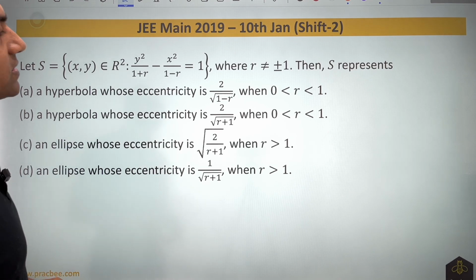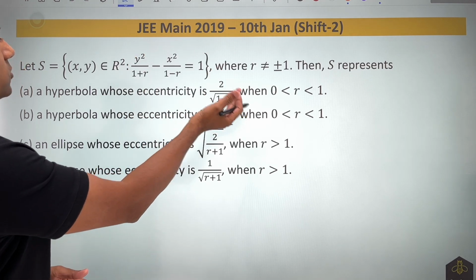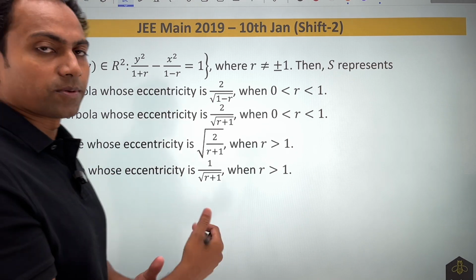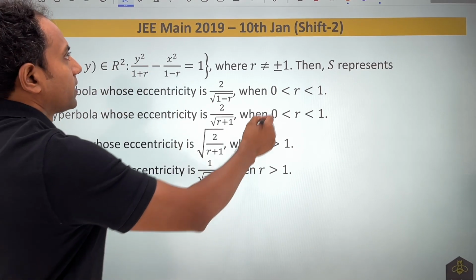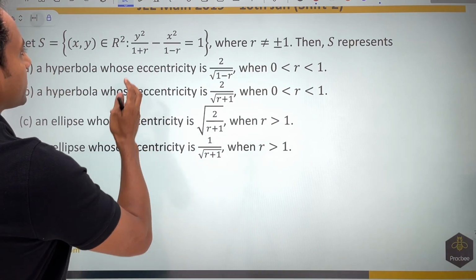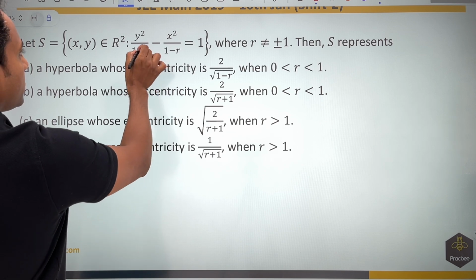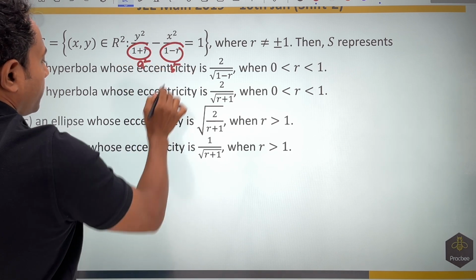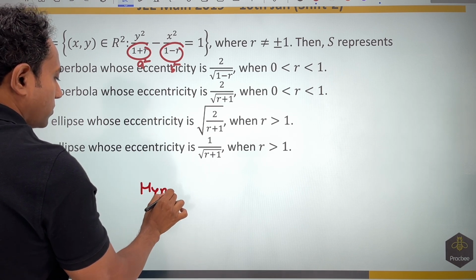Now see, they are saying that this equation can become an ellipse also, a hyperbola also. What is the situation when it becomes an ellipse? What is the situation when it becomes a hyperbola? So let us consider the hyperbola case first. We are saying that this is a hyperbola, so this will become my a square and this will become my b square. So if I am taking the hyperbola case, what is going to happen?